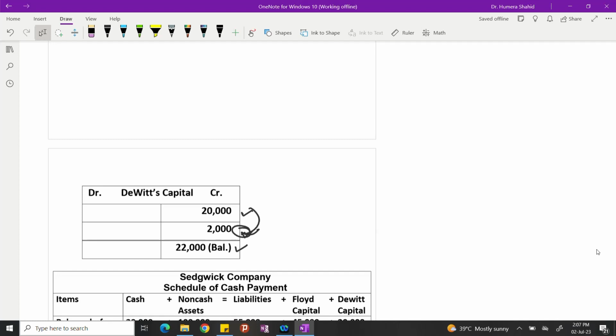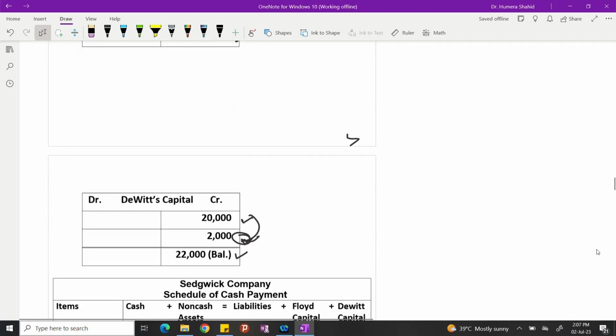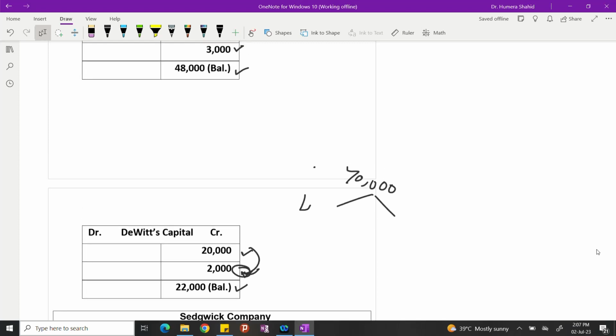So now I have 70,000 cash, which should be distributed among Floyd and David. Floyd will be taking 48,000 and David will be taking 22,000. And yes, this is together 70,000. Right? So we can easily distribute.